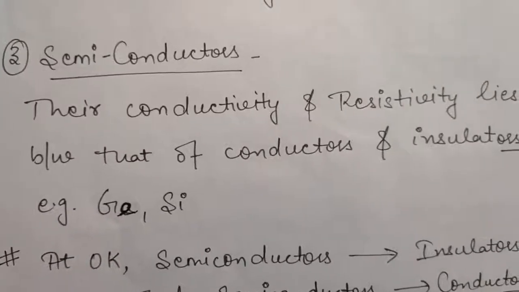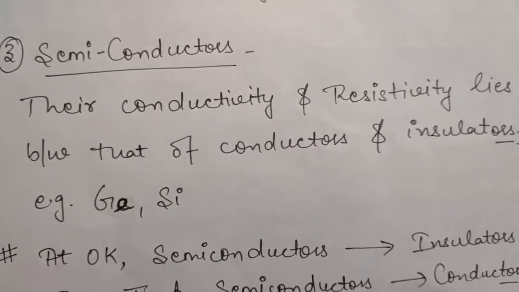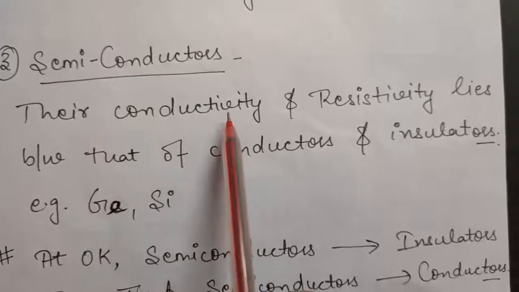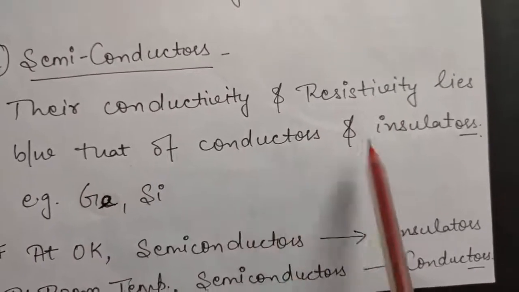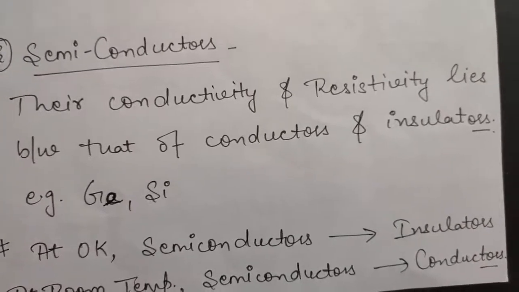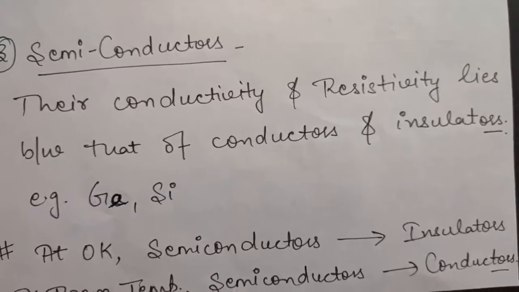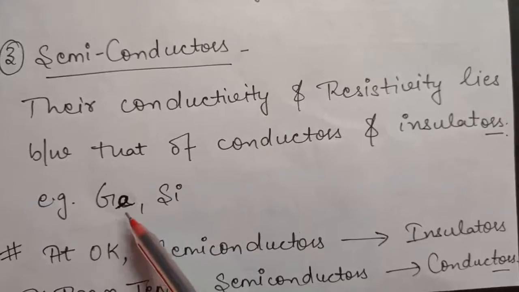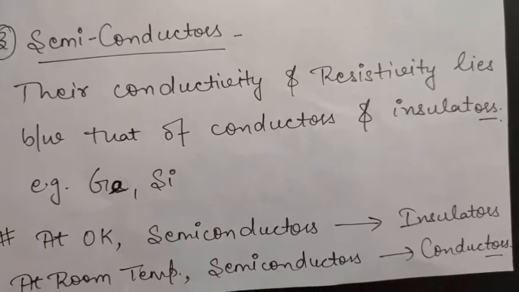The main topic that we will study in this chapter will be semiconductors. Semiconductors are those materials which have their conductivity and resistivity between that of conductors and insulators. That means semiconductors have conductivity in between that of conductors and insulators, and the very famous semiconductors are germanium, that is Ge, and silicon. These are some examples of semiconductors.